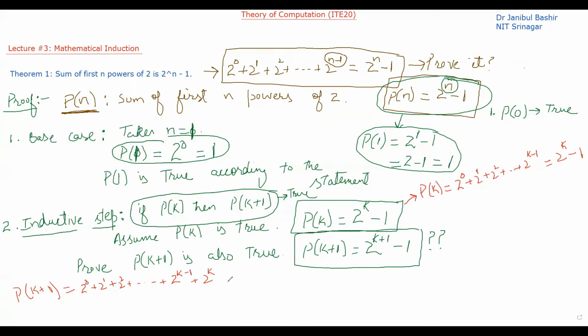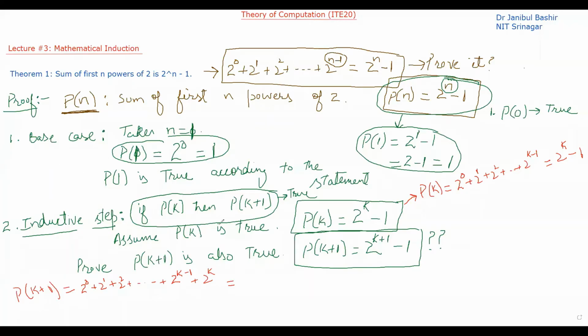Okay. So after this, we can see that this particular thing, 2 raised power 0, 2 raised power 1, 2 raised power 2, up to 2 raised power k minus 1, is this one. And we know that this is equal to 2 raised power k minus 1.